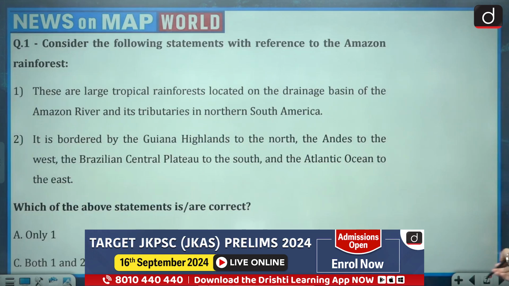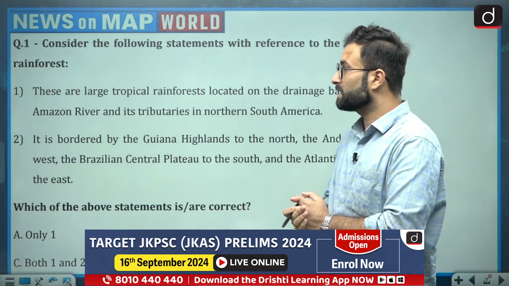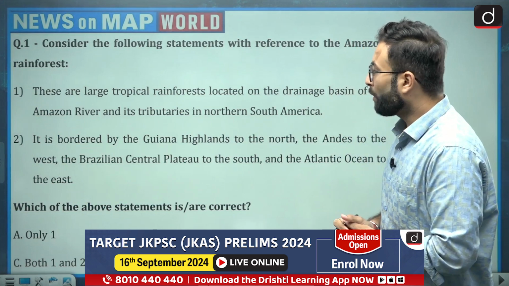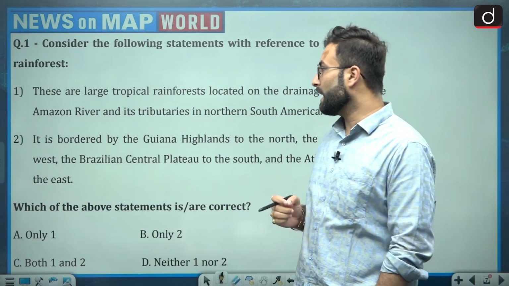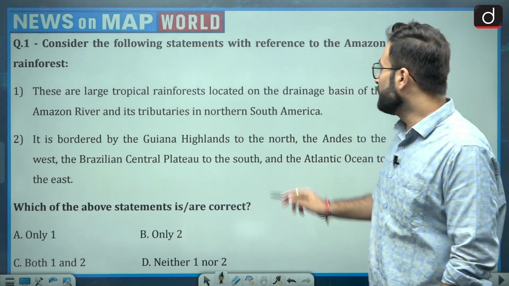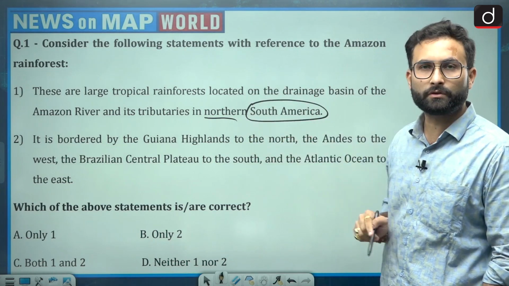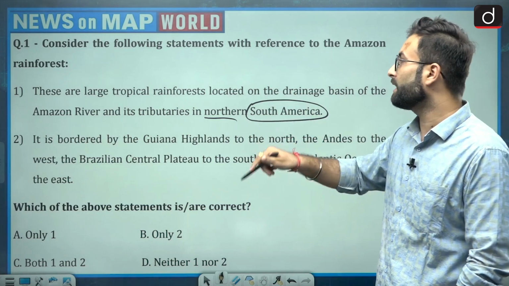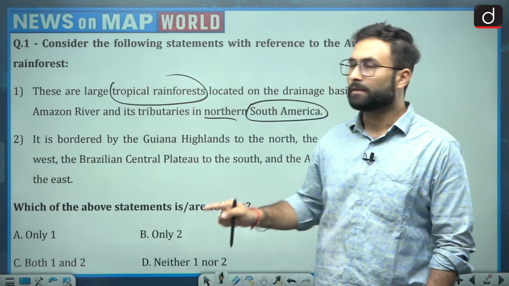Now moving further, question number 1. Consider the following statements with reference to the Amazon rainforest. These are large tropical rainforests located in the drainage basin of the Amazon River and its tributaries in northern South America. They are talking about the South American continent. In the northern part we have these Amazon River basins, and this is the area where we have the Amazon rainforest, and these are tropical rainforests. That is statement 1.